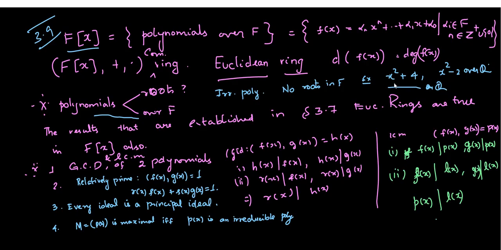Now, how about the roots of this polynomial? When you solve x square plus 4 equal to 0, you have x equal to plus or minus 2i.